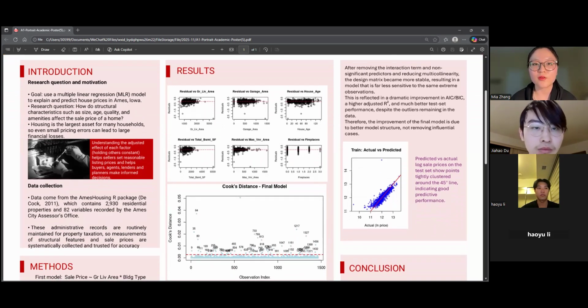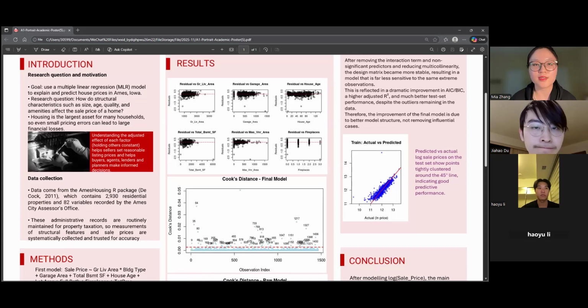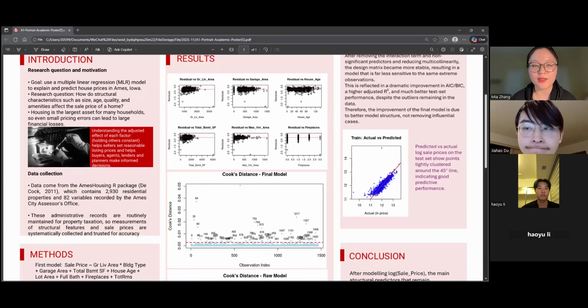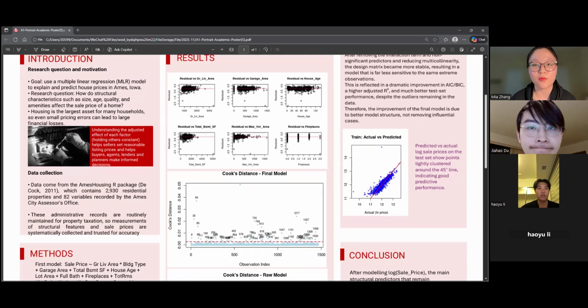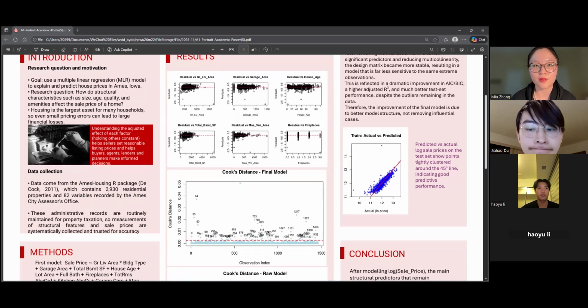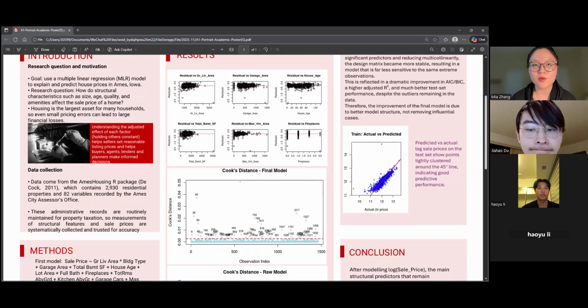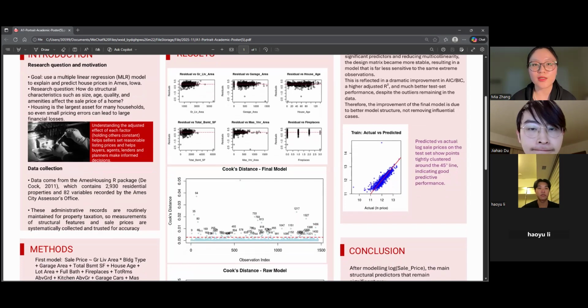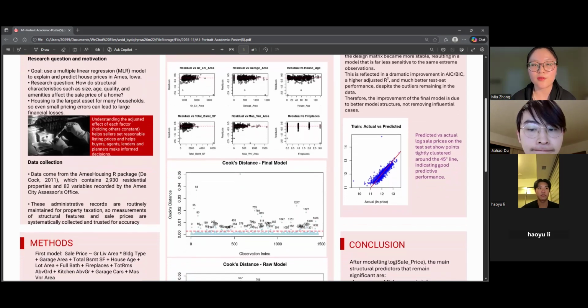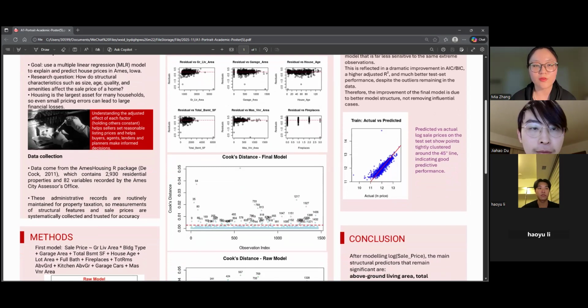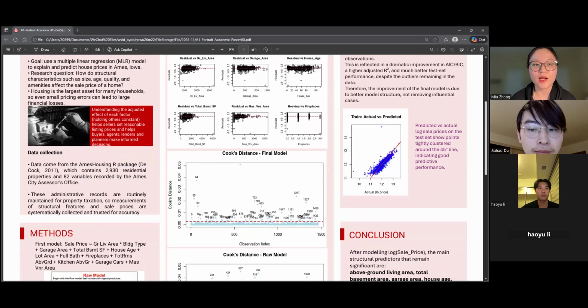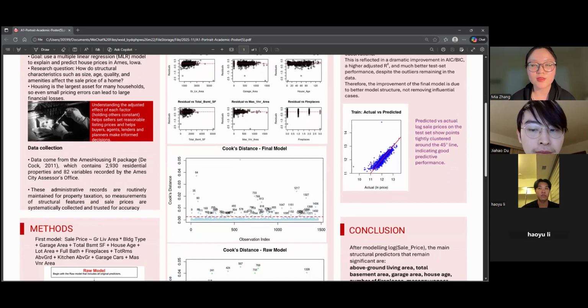The question is, how do structural characteristics such as size, age, building type, and amenities affect the sale price of a house in Ames, Iowa? To answer this, we use a multiple linear regression model and interpret estimated coefficients, confidence intervals, and the prediction performance on the test set. Our data come from the AmesHousing R package, which includes 2,930 residential properties and 82 variables recorded by the Ames City Assessor's Office.